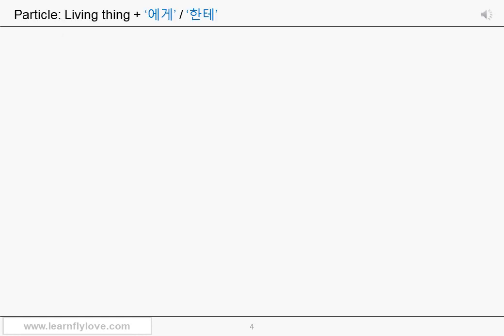Now let's learn how to use the particles 에게 and 한테. These two particles are not a set. These are two independent particles, but with the same usages. These two particles are basically used to mean "to someone." Let's see the examples right away. I gave my friend a gift or a present. When you want to make sentences like this in Korean, it would be better if you think of it as "I gave a gift to my friend," using the preposition to. It would be easier for you to understand the usage of the particles 에게 and 한테 that way.